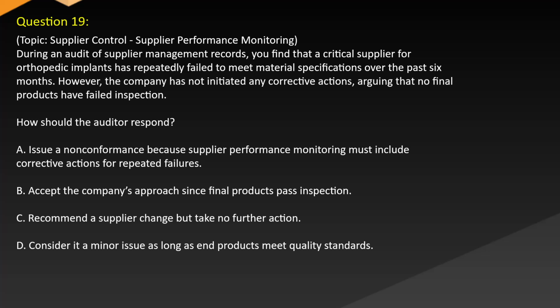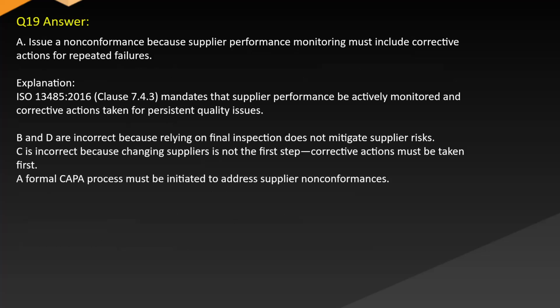A. Issue a non-conformance because supplier performance monitoring must include corrective actions for repeated failures. B. Accept the company's approach since final products pass inspection. C. Recommend a supplier change but take no further action. D. Consider it a minor issue as long as end products meet quality standards. Answer: A. Issue a non-conformance because supplier performance monitoring must include corrective actions for repeated failures.